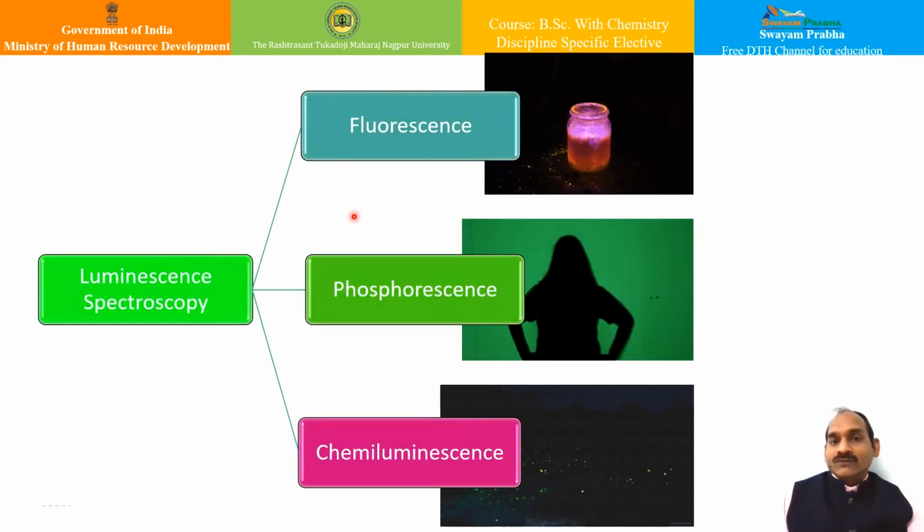That is a solution of chlorophyll, which shows a red color fluorescence when it is illuminated in the presence of light. Apart from that, there are various examples that we have already seen.